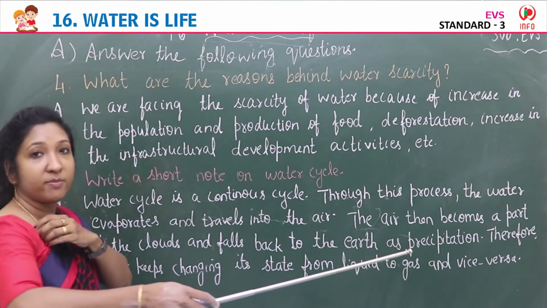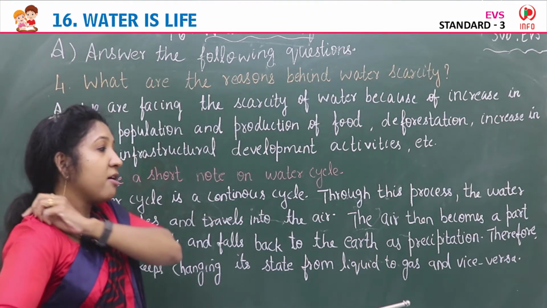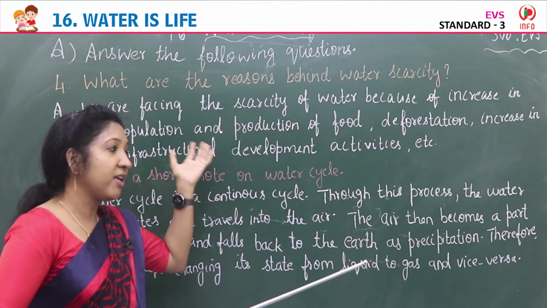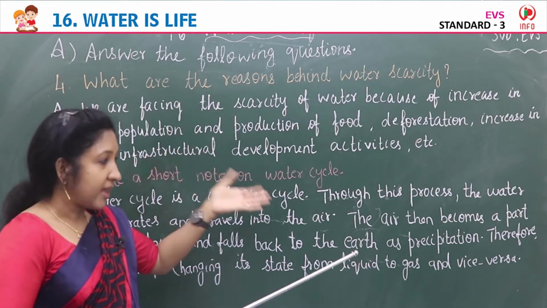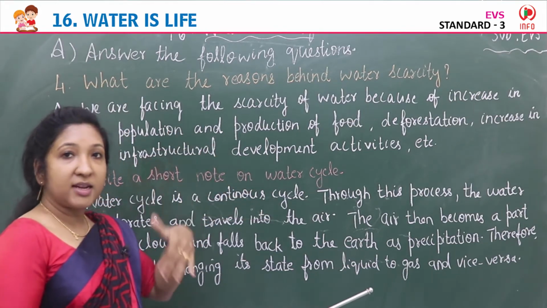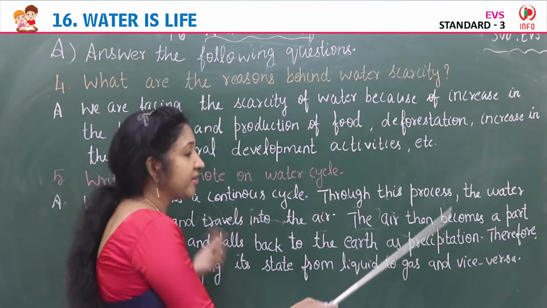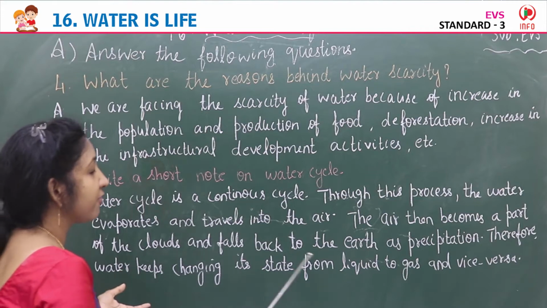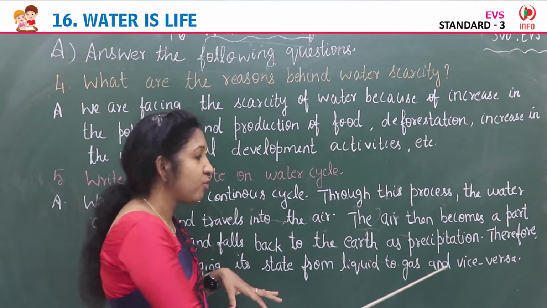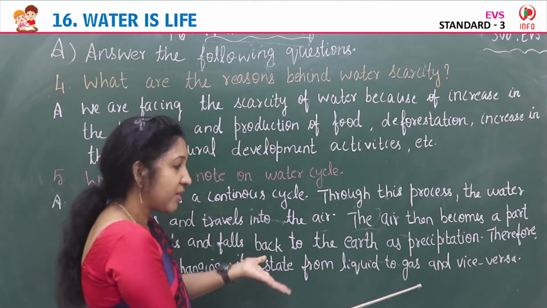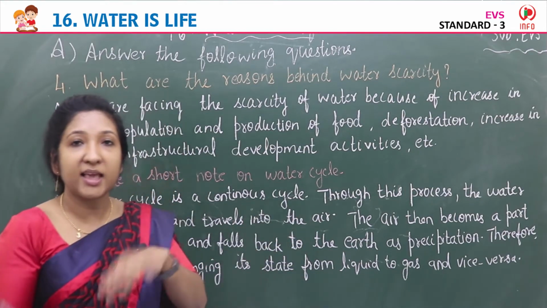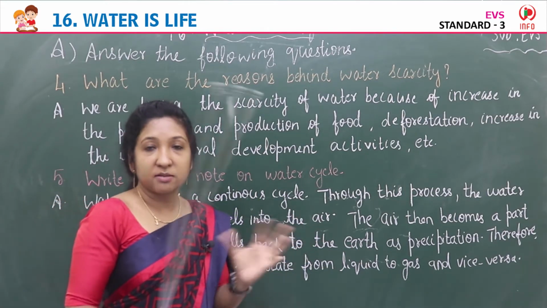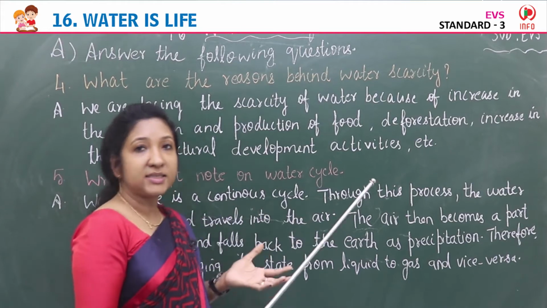Like rain, it forms tiny droplets in clouds. When clouds become heavy on further cooling, the water is released in the form of rain, snow and all, that is precipitation. Therefore, water keeps changing its state from liquid to gas and vice versa. Vice versa means from gas to liquid, liquid to gas, like that. This is continuing. That is water cycle.